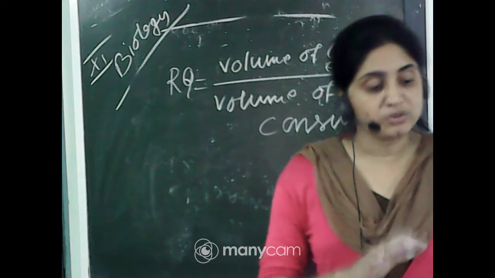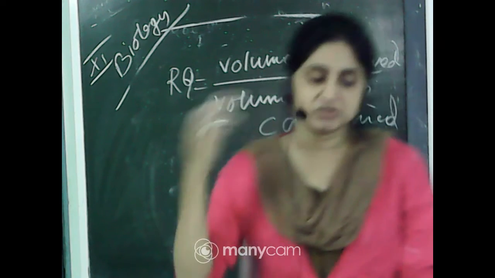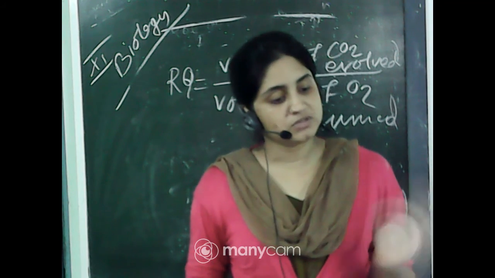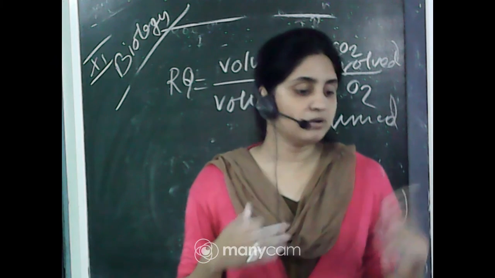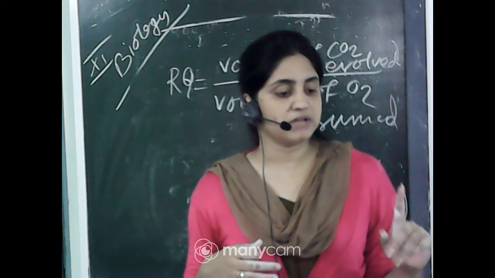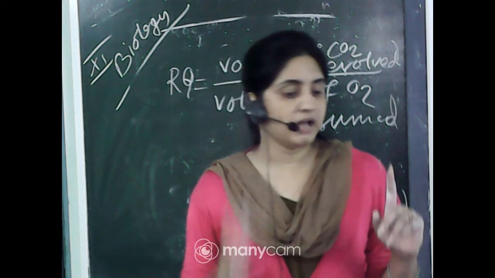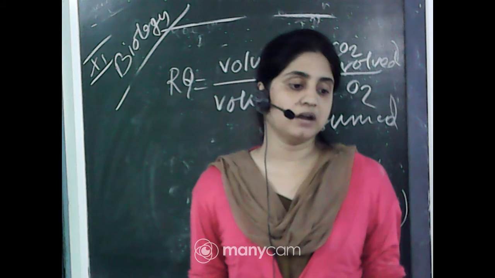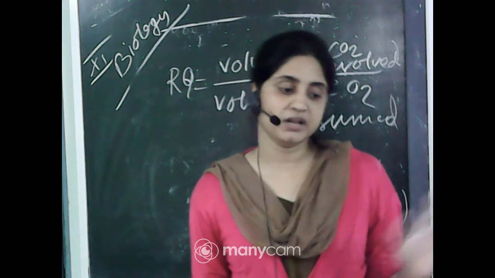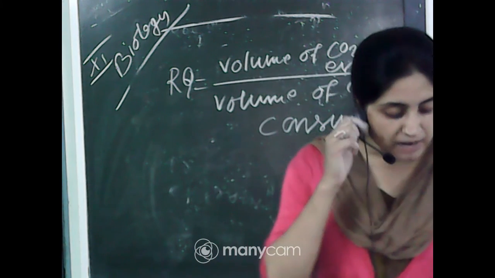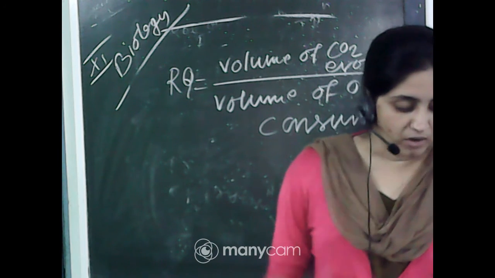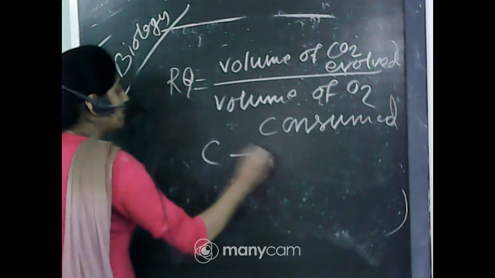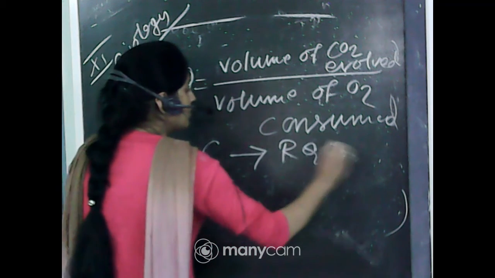The respiratory quotient depends on the substrate, whether glucose or proteins, whichever substrate is present. With glucose only, one substrate, the complete respiratory process takes place. But if fatty acid and glycerol or proteins are present, what will be the respiratory quotient? When carbohydrates are used as the substrate and completely oxidized, the RQ will be 1. So when carbohydrate is present, RQ will be 1.